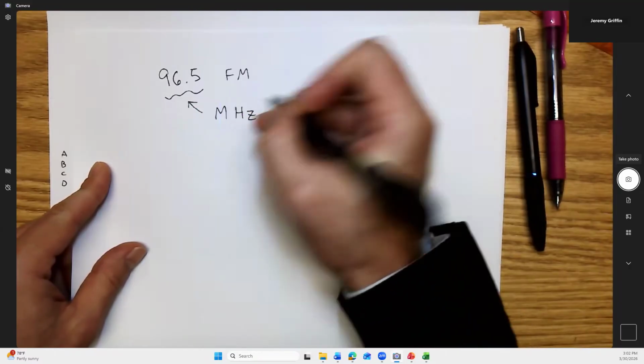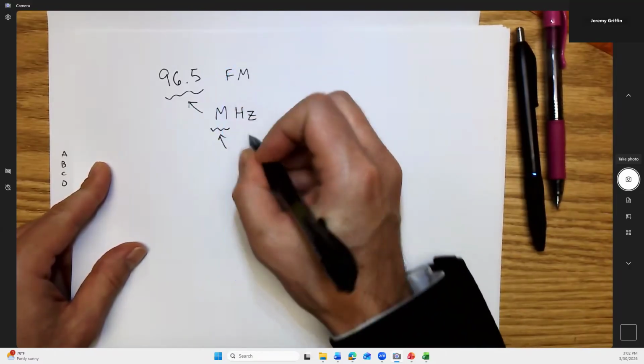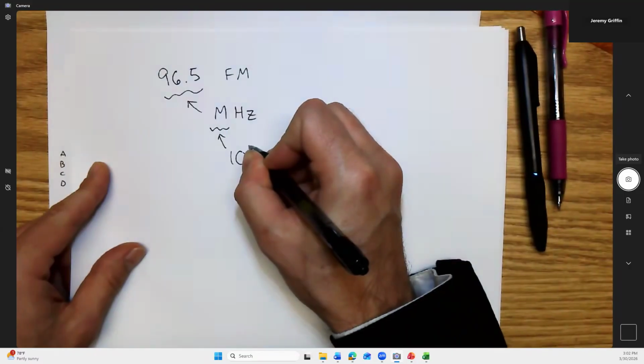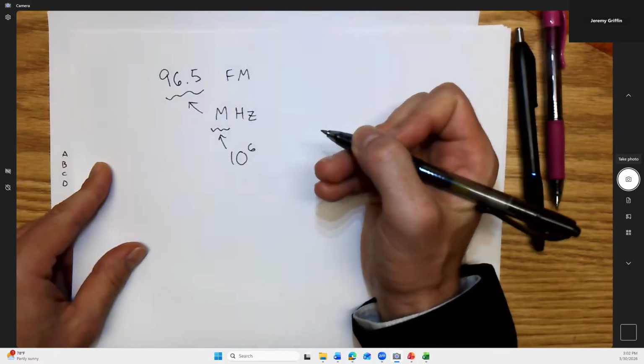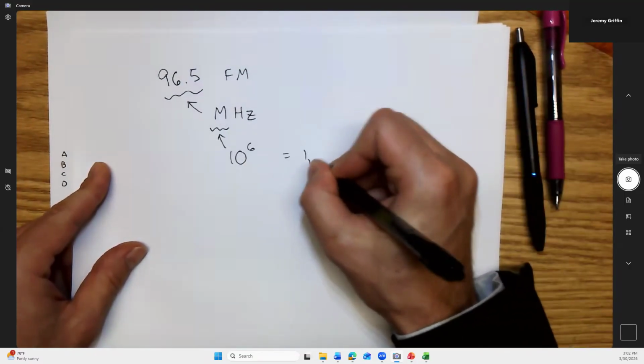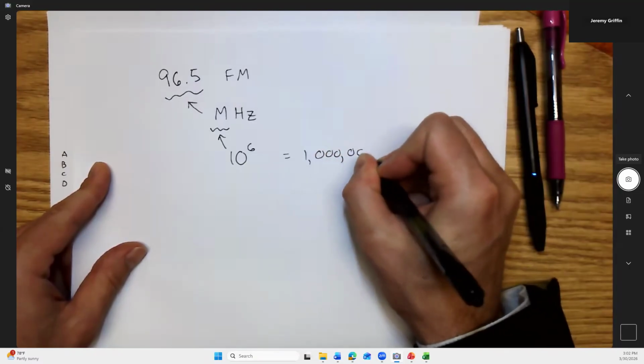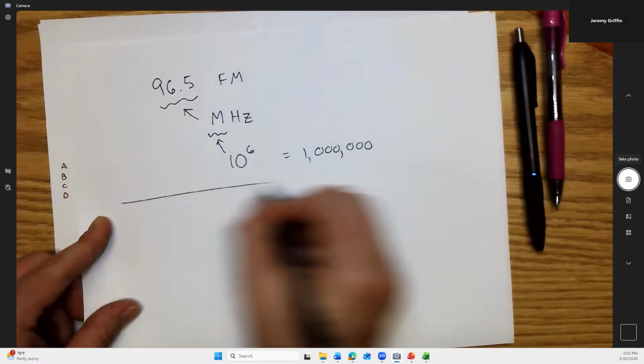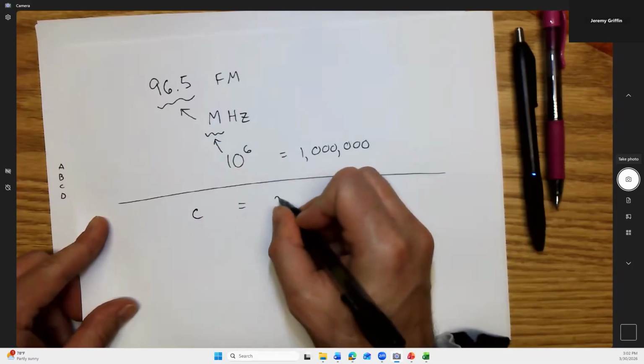Megahertz. Megahertz. Okay. And what is this mega actually right here? That's 10 to the power of what? 6, for a million. Okay. Like 1 billion, 1 million. We got right now. I was just showing you guys speed equals wavelength times frequency.